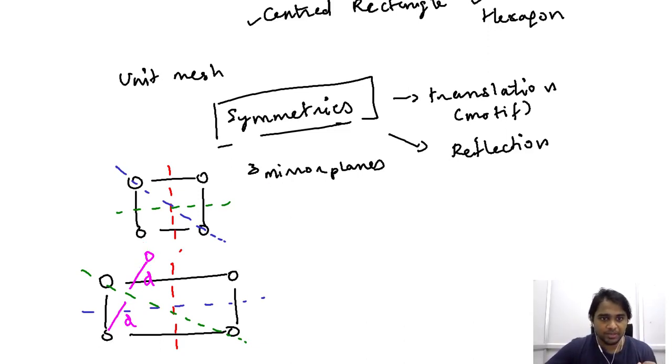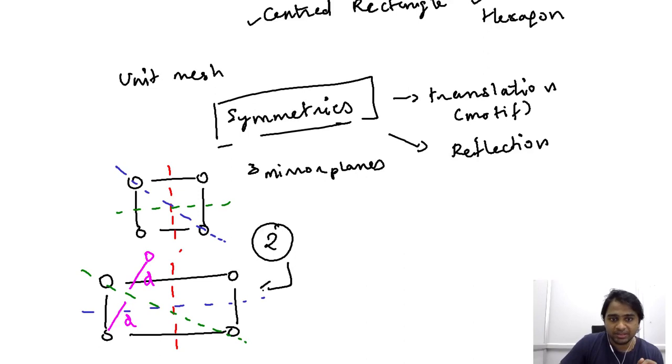That is how you ascertain the mirror image. When you do that, the mirror image of this lattice point does not coincide with this actual lattice point. So the rectangle does not exhibit reflection symmetry along the diagonal. Therefore, the mirror planes that offer reflection symmetry are just 2 in a rectangle.